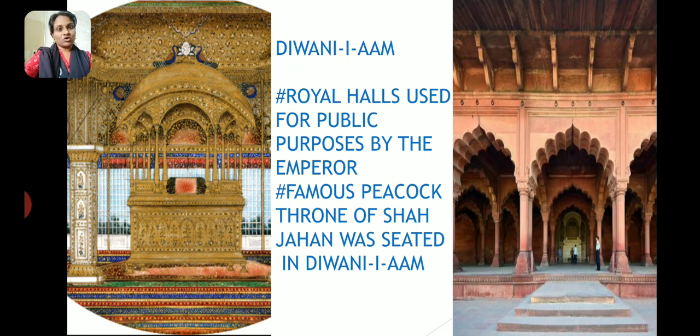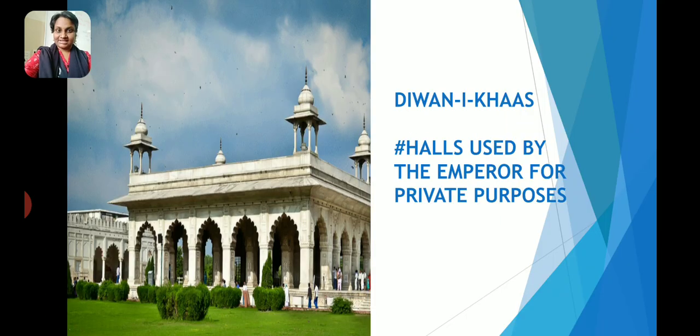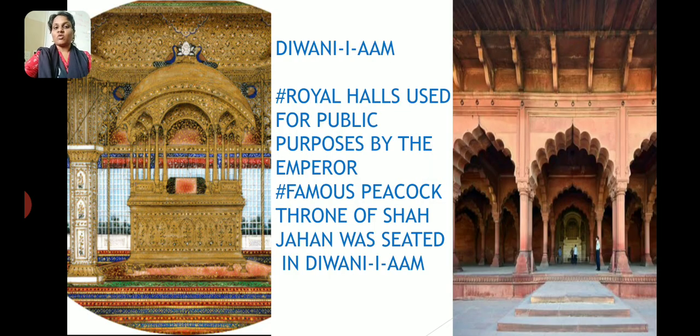Let's revise it quickly. So today's video is going to be really easy and very short. Okay, so which are the buildings? There are two important buildings, the Diwani Arm and the Diwani Khas. Now the Diwani Arm was the hall, it is the royal hall where the emperor used to meet the general public of the kingdom from the Diwani Arm. Okay, so Diwani Arm was the royal hall where the emperor used to meet the general public.